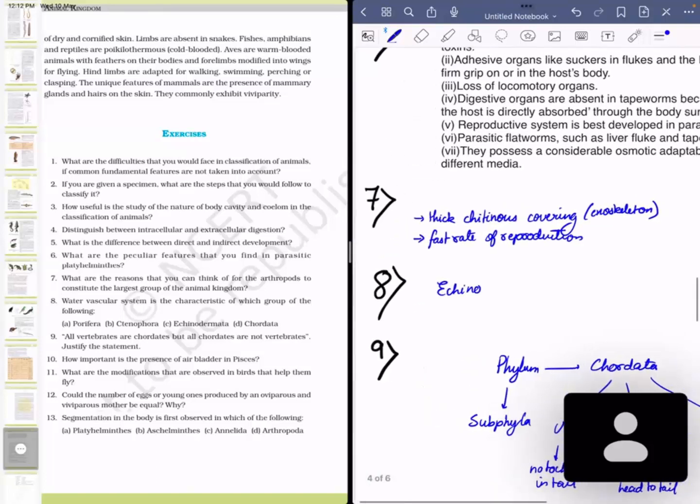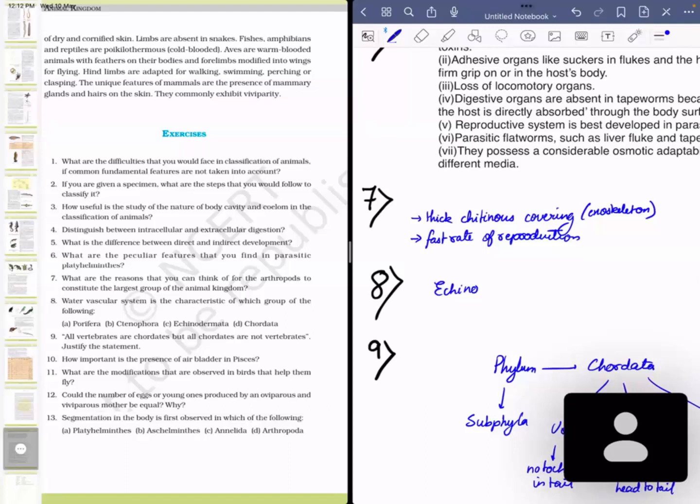Fine. Next question. What are the reasons that you can think of for the arthropods to constitute the largest group of the animal kingdom? As in the first line of NCERT in the arthropods group, it is given that it is the largest group of the animal kingdom, and there are two main reasons for it. First, it has a thick chitinous covering or exoskeleton, and it has a very fast rate of reproduction.